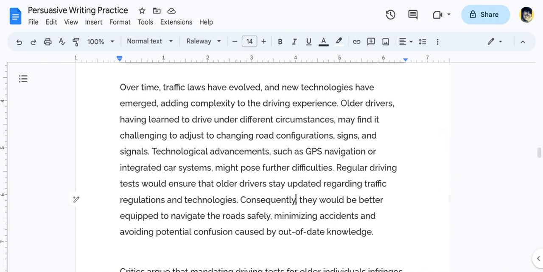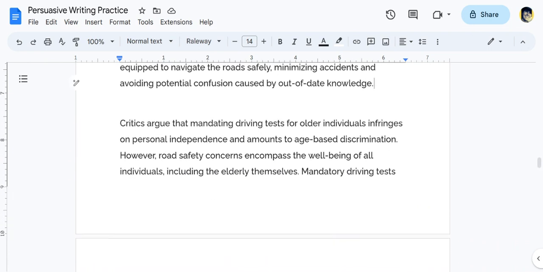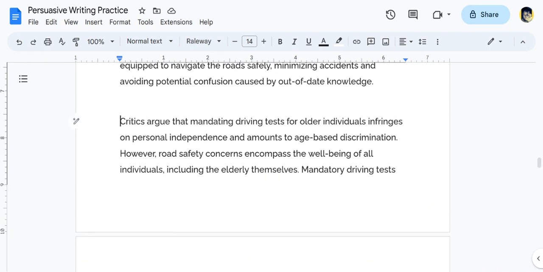Then we have, of course, a conjunctive adverb here, consequently, followed by a comma. So that's something I would focus on, I guess, if I was looking at this paragraph. This is what I noticed about this particular body paragraph created by ChatGPT. Let's move on to the next paragraph.